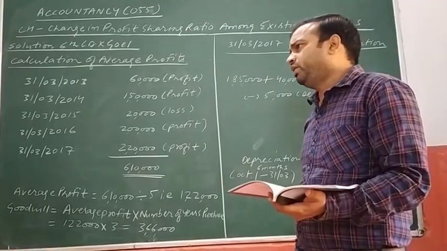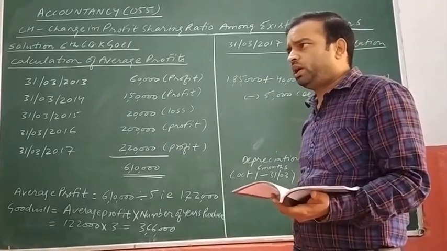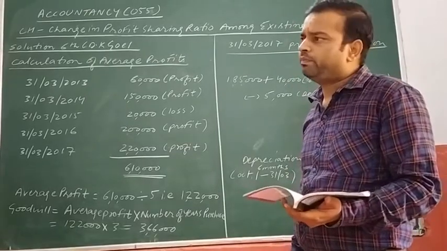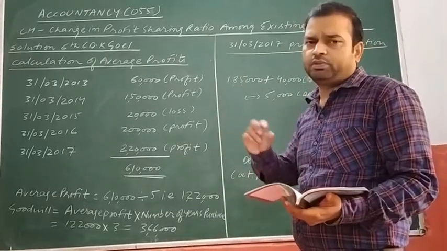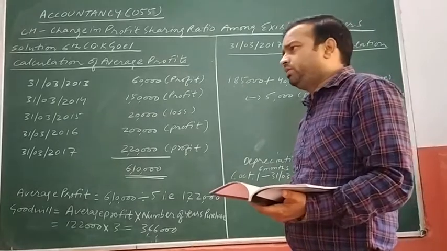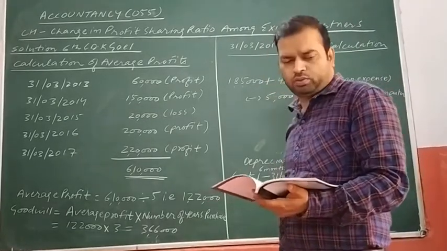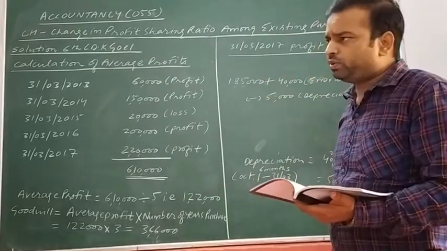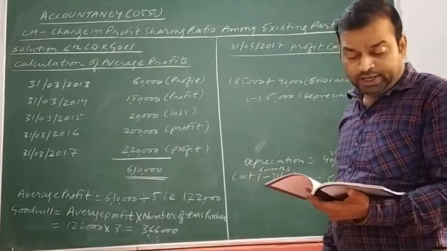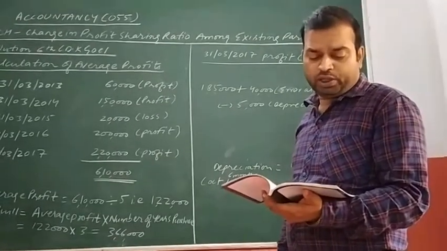The denominator you can calculate by adding all the shares of the partners, 1 + 1 + 1. Okay.